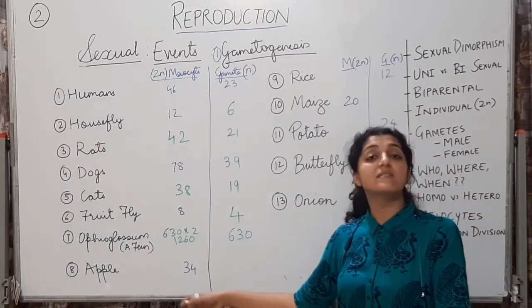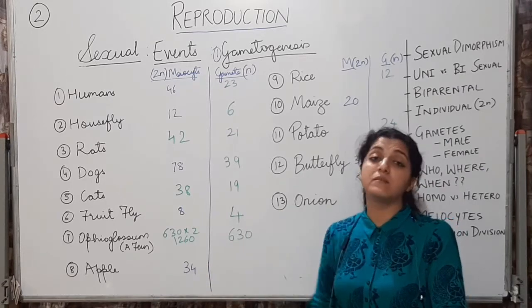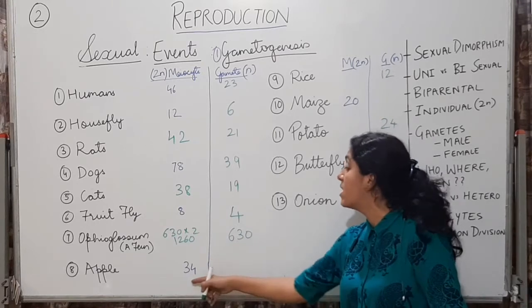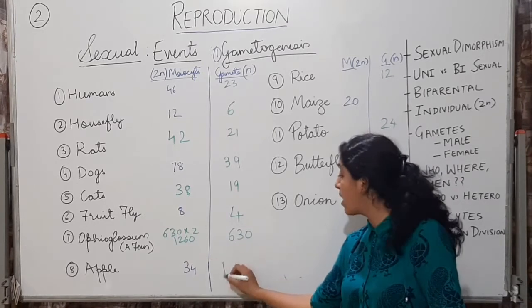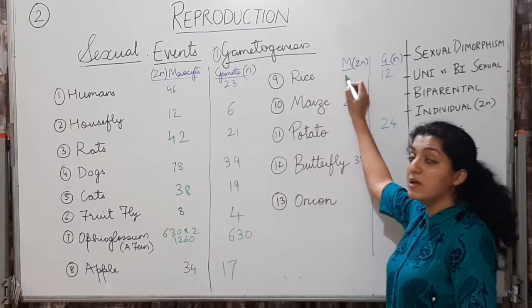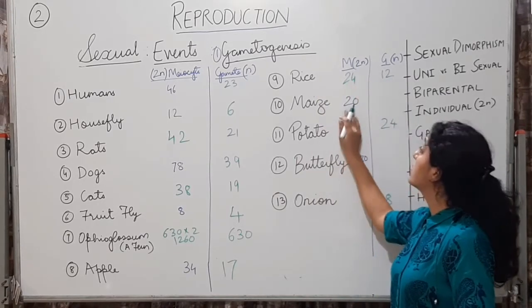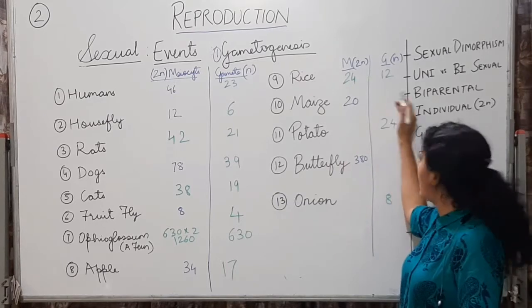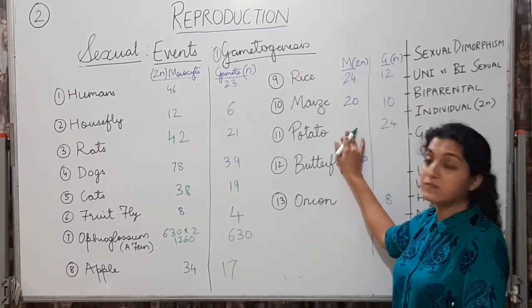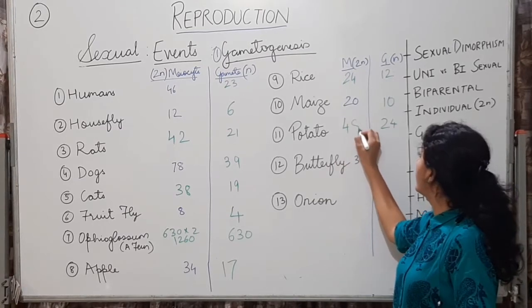Okay, you understand this, I know, because you are done with the chromosomal basis of inheritance, genetic basis of inheritance. Okay, half of 34 will be 17. Double of 12 will be 24. Half of 20 will be 10. Double of 24 will be 48.